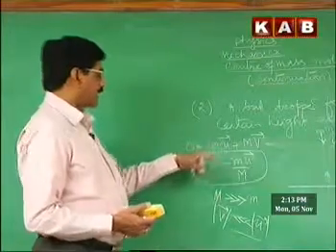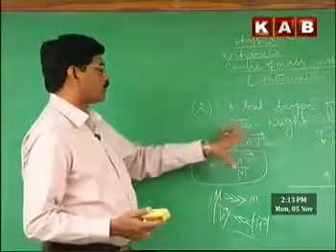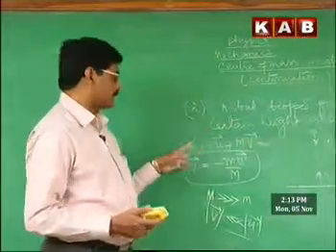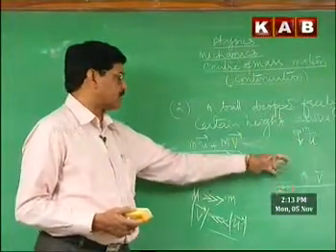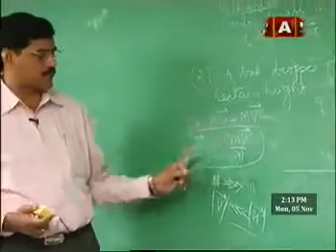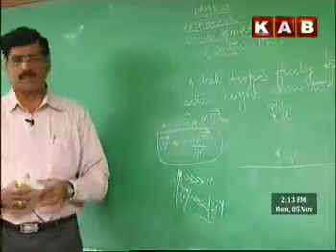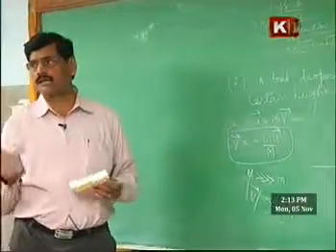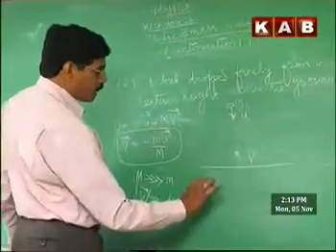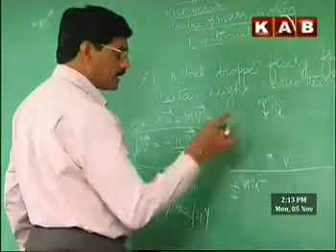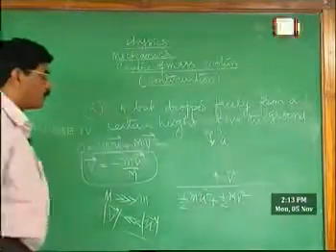In this case, there is an increase in the kinetic energy of the system, because initially both of them are at rest and the total kinetic energy is 0. But as they move, the ball moves towards the Earth and the Earth moves towards the ball with opposite velocities, according to this equation. Therefore, after some time, both the ball and the Earth have some kinetic energy. How much kinetic energy is acquired? Half mu square is the kinetic energy acquired by the ball. Half mv square is the kinetic energy acquired by the Earth.